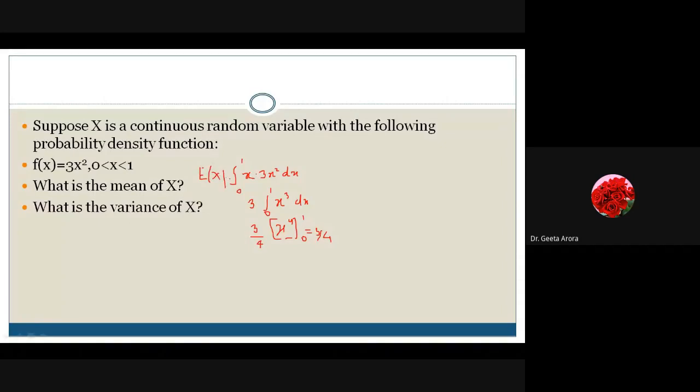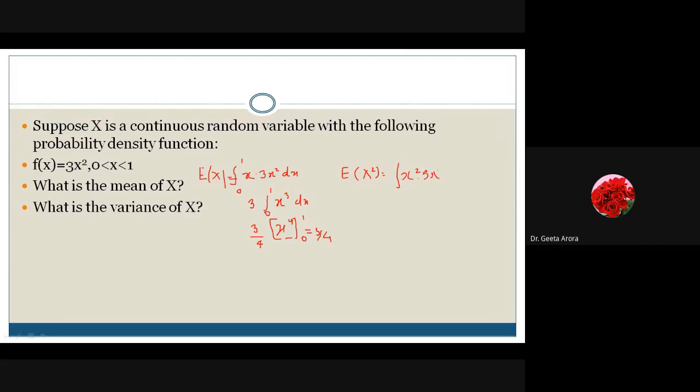If I have to calculate E of x square, obviously it's very hard to calculate each term of x minus mu and then the whole square. So we always prefer the shortcut formula that says variance is E of x square minus mu square. It's 3x square dx.